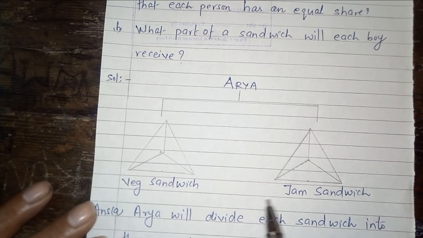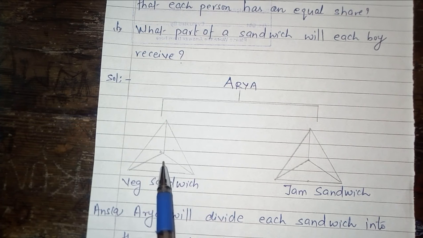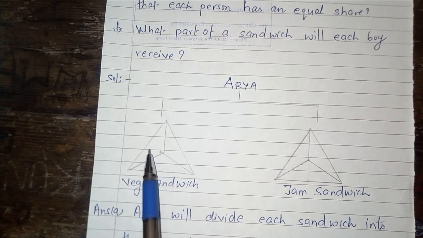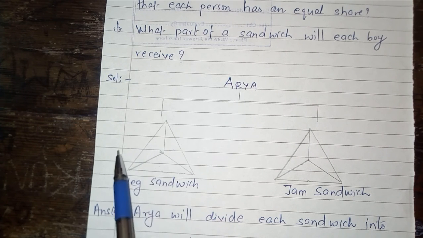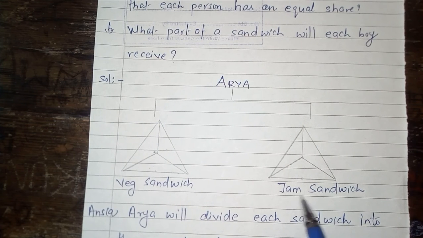According to the question, Arya divides the veg sandwich into 3 equal parts for his friends. Again, Arya divides the jam sandwich into 3 equal parts.